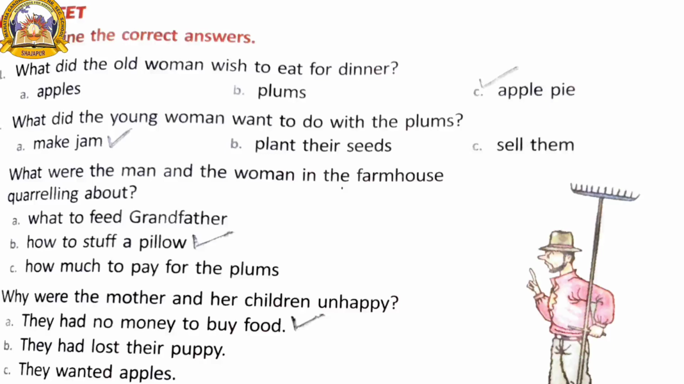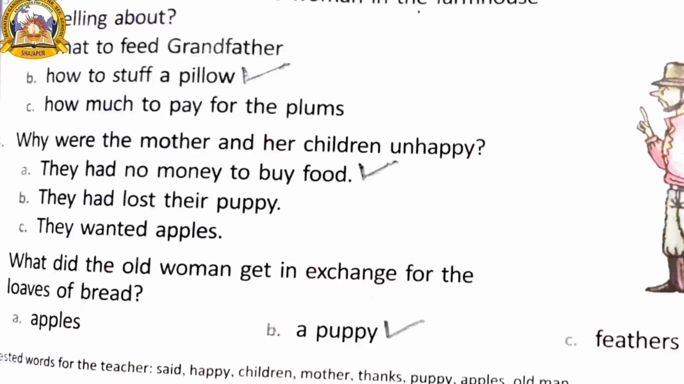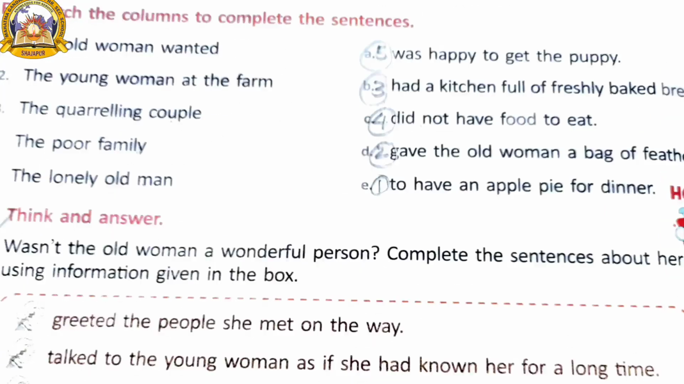Next one, why were the mother and her children unhappy? They had no money to buy food. You have to put a right mark on they had no money to buy food. Next one, what did the old woman get in exchange for the loaves of bread? Puppy. So you have to put a right mark on puppy. Now match the column to complete the sentence. You have to match the column with the complete sentence.